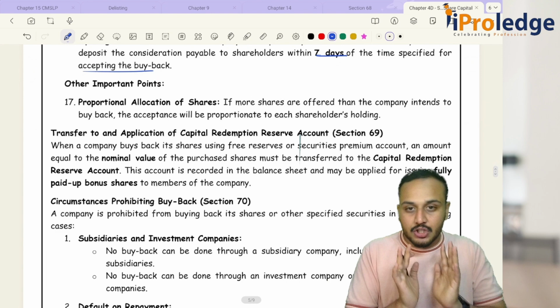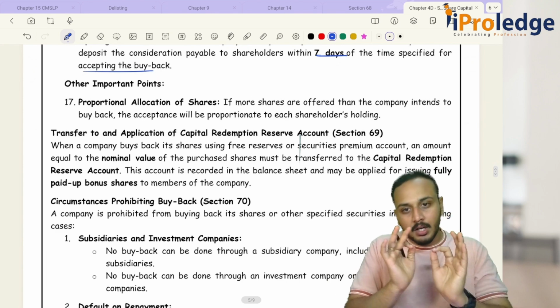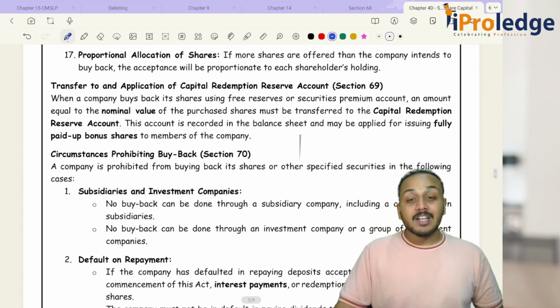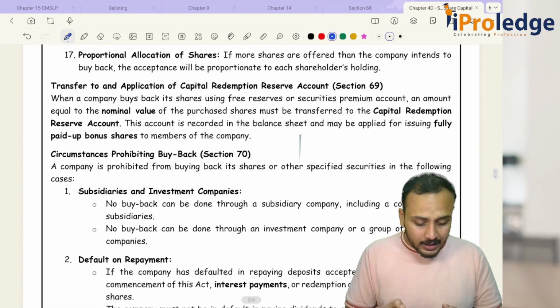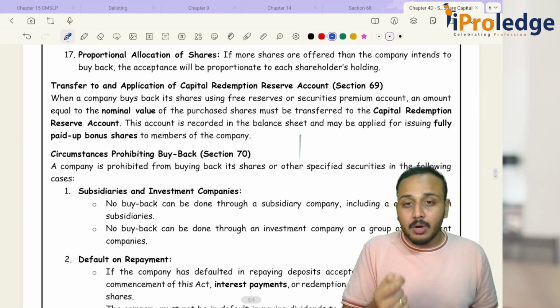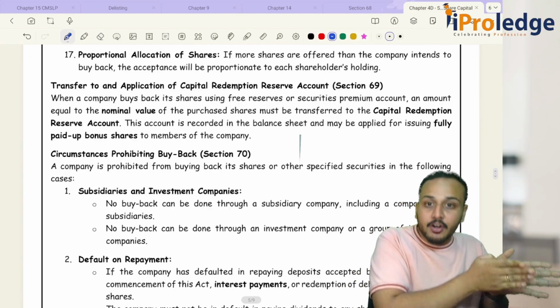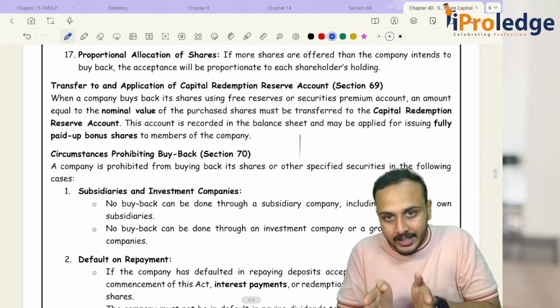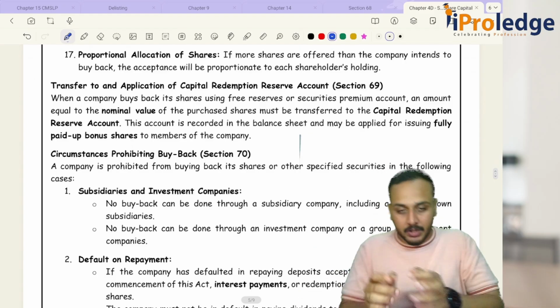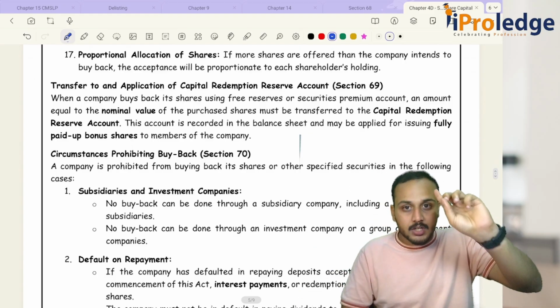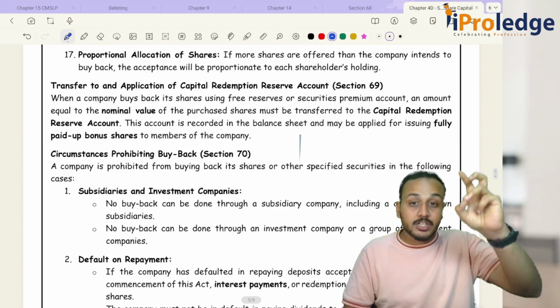Broadly, that is all that needs to be covered for section 68. Then section 69 says that whatever amount you will be using, either from free reserves or securities premium account. See, you have three sources: free reserves, securities premium account and proceeds of issue.